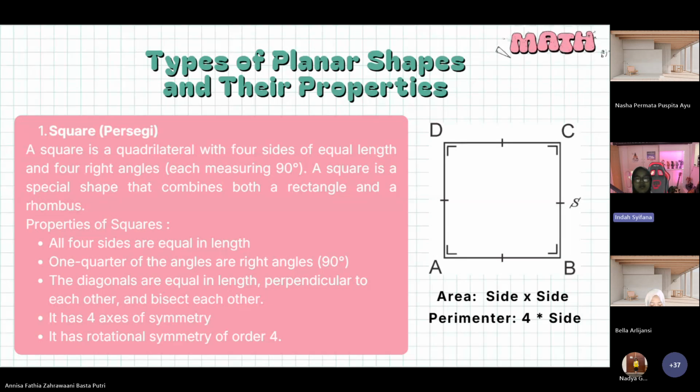For a square, the area is side multiplied by side, and the perimeter is 4 multiplied by side. Next.